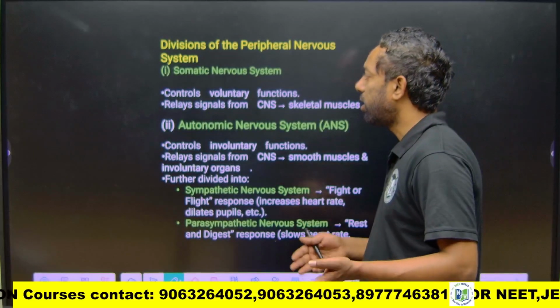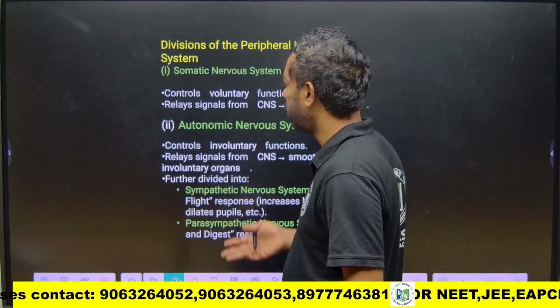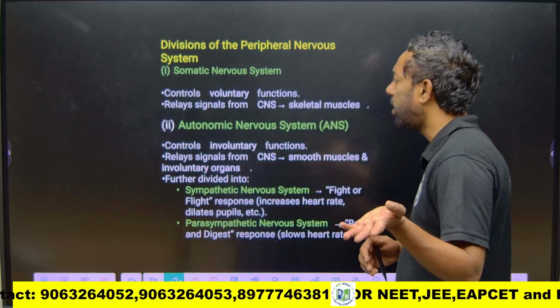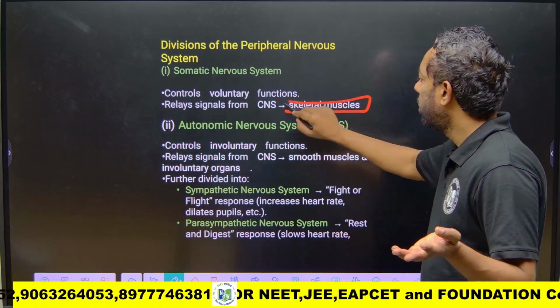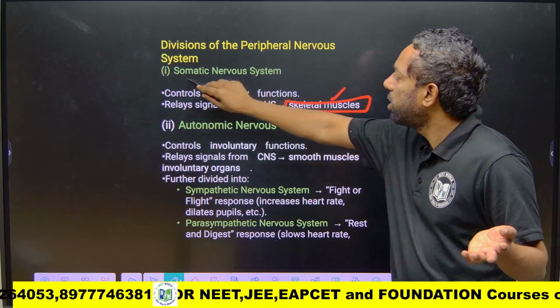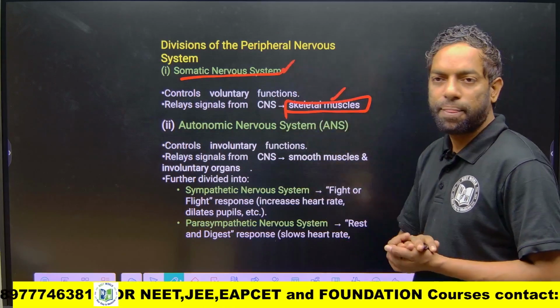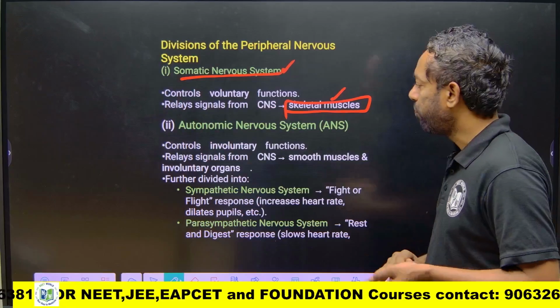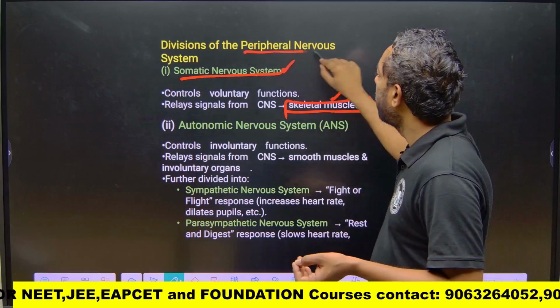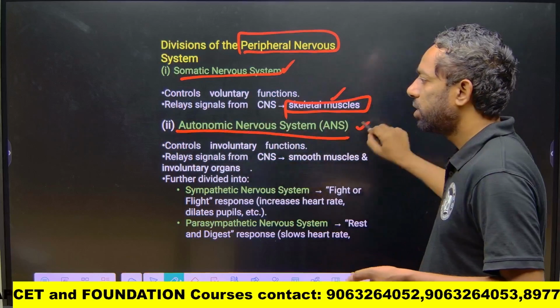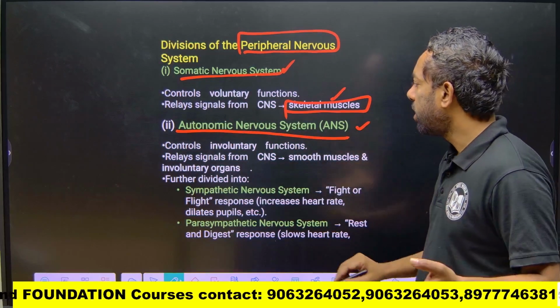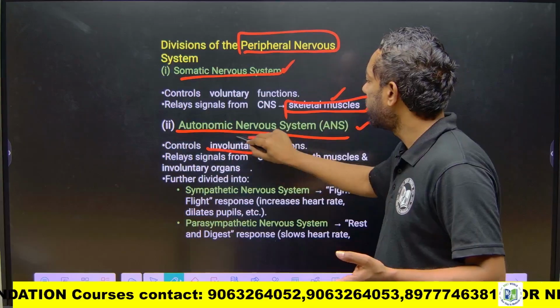What is the somatic nervous system? What is the autonomous nervous system? The somatic nervous system controls the voluntary muscles, which are skeletal muscle. Skeletal muscle comes under somatic. Got it? This is the peripheral, of course. And the autonomous is the involuntary muscles.